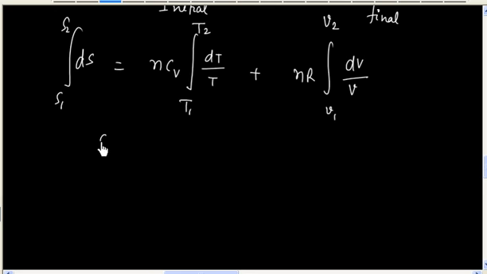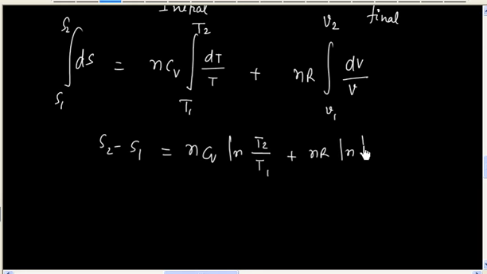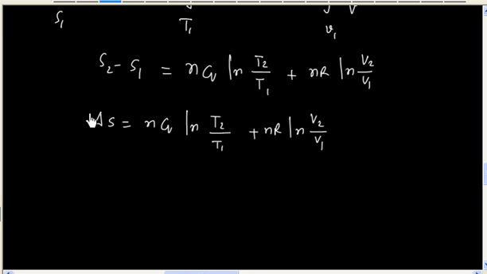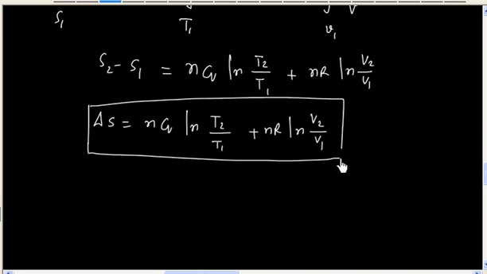So we will have S2 minus S1 is equal to n Cv ln T2 by T1 plus nR ln V2 by V1. So we have delta S is equal to n Cv ln T2 by T1 plus nR ln V2 by V1. So this is total change in entropy.